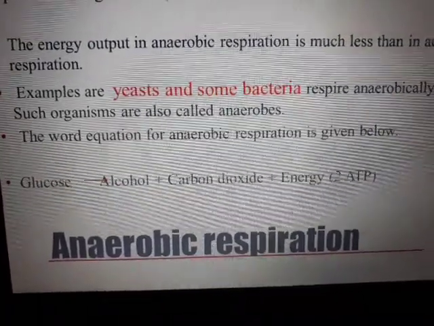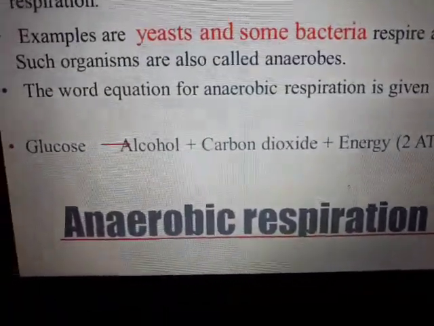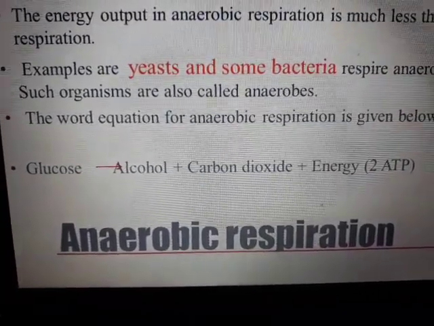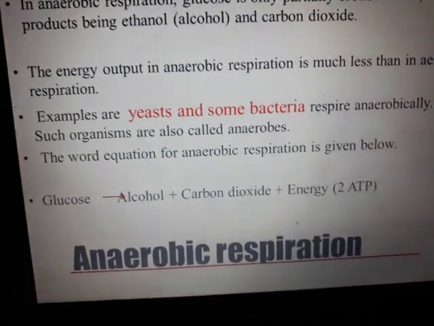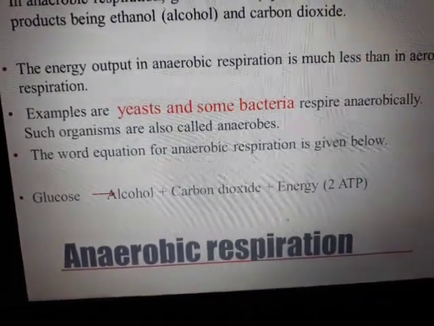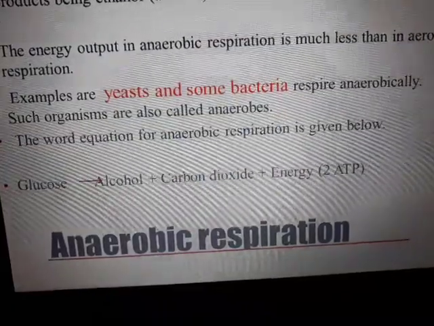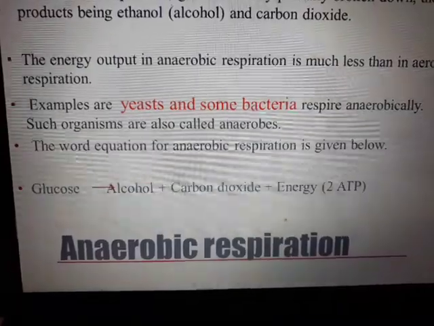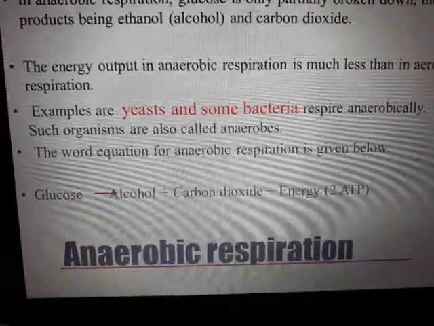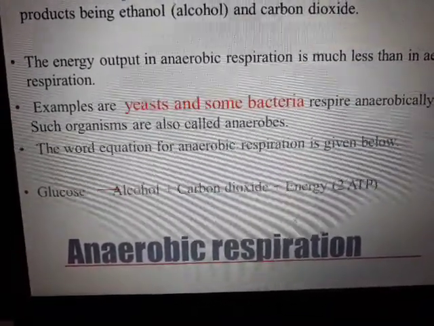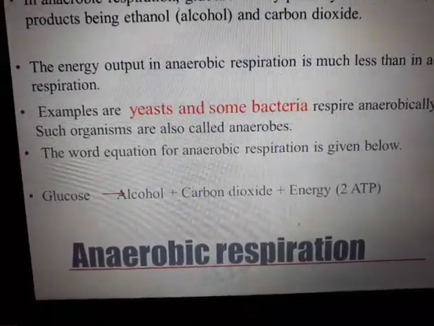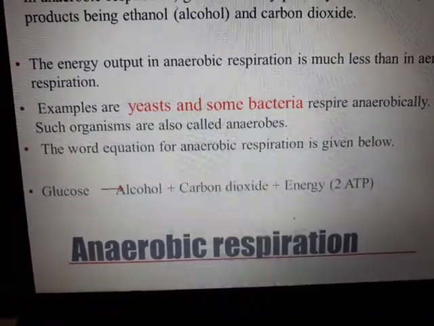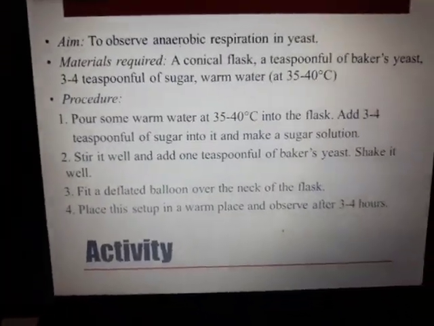The word equation for anaerobic respiration is given below. Glucose is broken down in the absence of oxygen. Now when there is no oxygen, what do you think is helping to get the food broken down? It is obviously some enzymes which are not mentioned here, but just for extra knowledge, there are some enzymes which help the glucose to break down. Glucose will not just break down on its own; it will need some help. So what will be the end product? Alcohol and carbon dioxide plus a little energy, that is just 2 ATP.